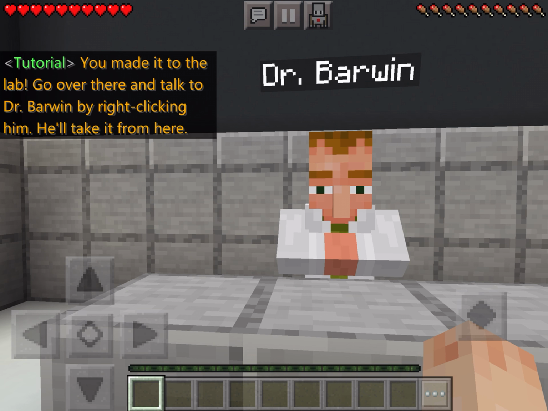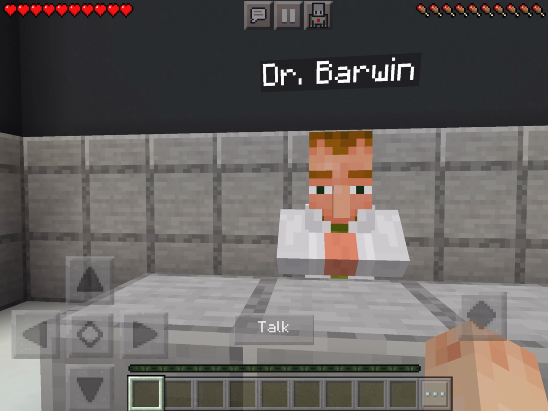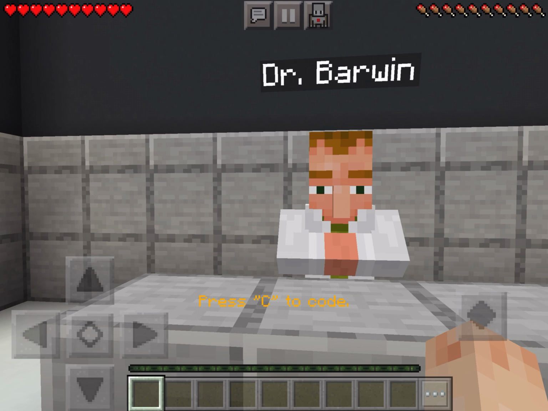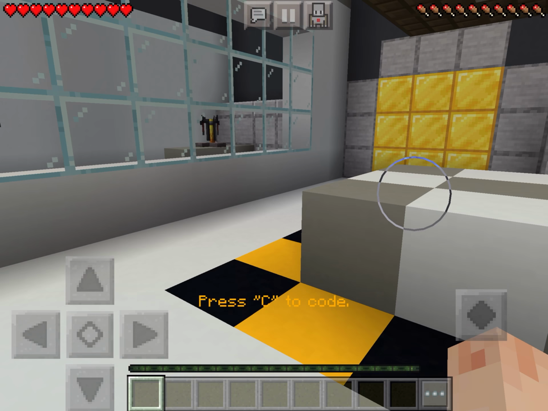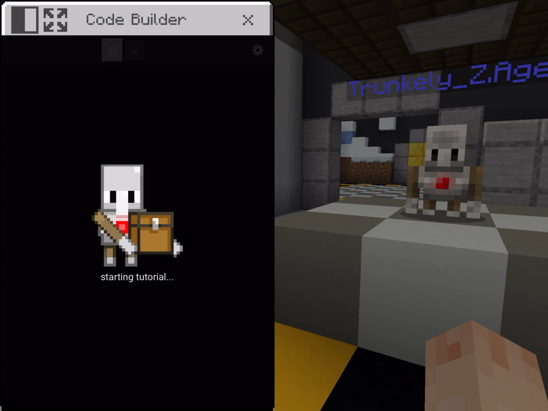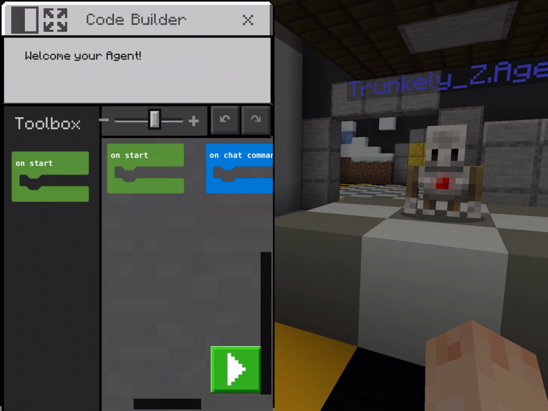You're on an iPad. There is no right-clicking. Just tap on his face, and then it'll say talk, and press talk. So he tells you about your agent. Your agent is a little creature you're going to be coding. It's like a robot. And you can start coding by pressing C on your keyboard. We don't have keyboards. You're going to start coding by pressing up here on the top. There's a little robot button right next to the pause button. You click on that robot button, and this is going to give you your code builder.